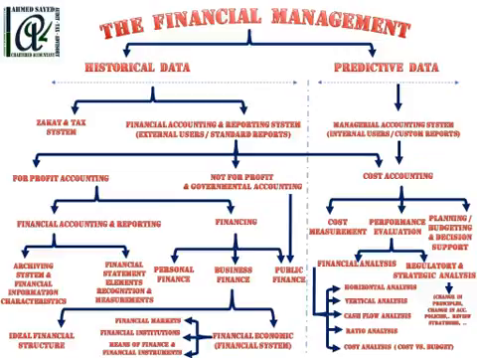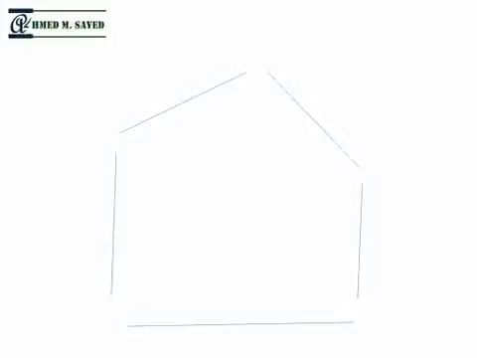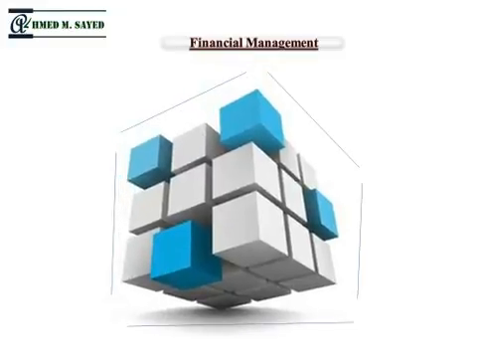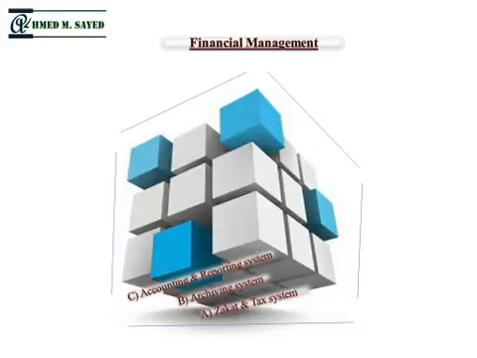If we summarize this infograph in the form of an icon or a diagram as we are used to, we can imagine this building as having a base. This base consists of three base elements: the zakat and tax system, the archiving system, and the accounting and reporting system.